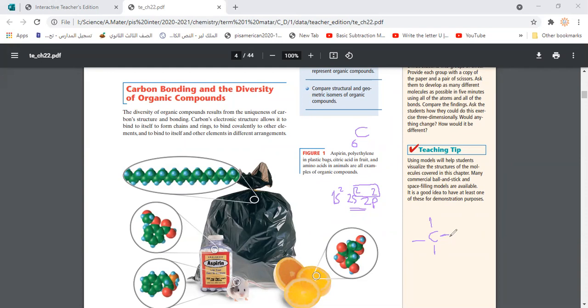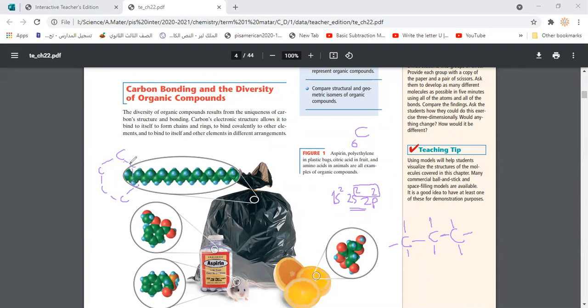So that gives carbon the ability to create a huge variety of compounds, based on how many carbons are involved in that compound. Also, carbon atoms can bond to another carbon, creating a long chain like this, and so on. Or they may create rings, where the carbons bond together like that, creating rings, and so on.